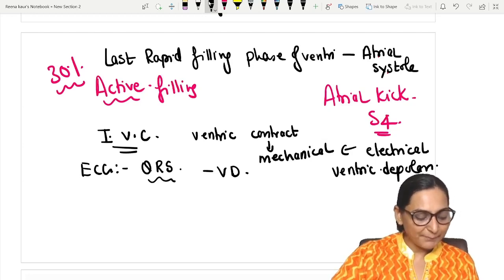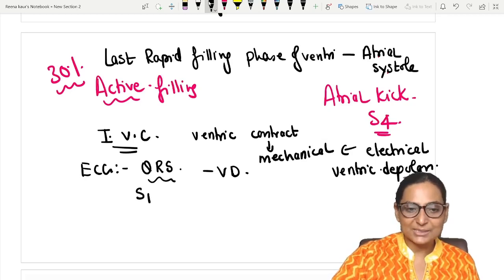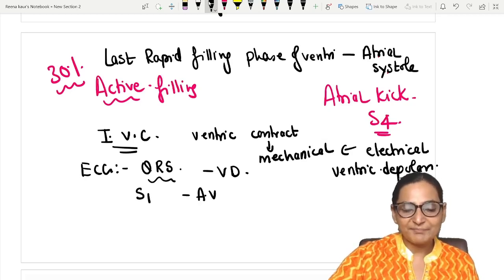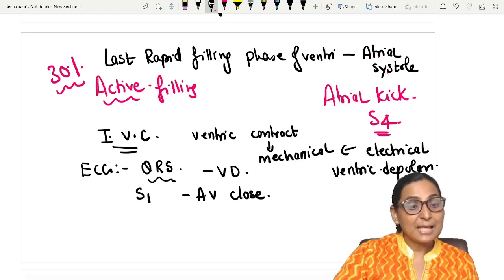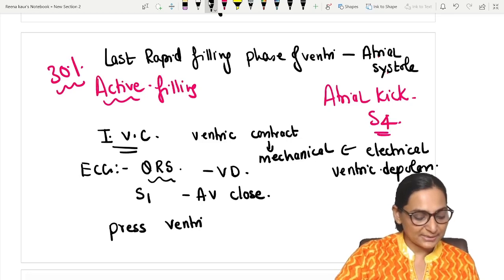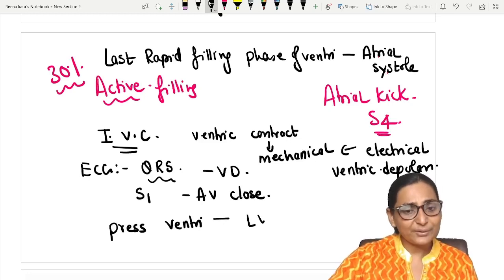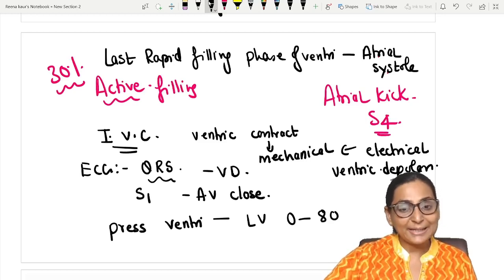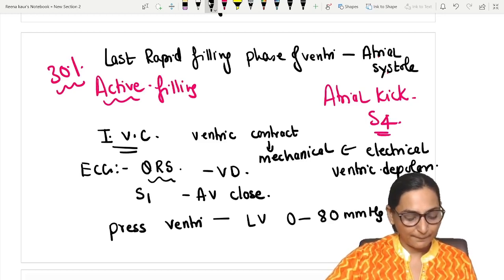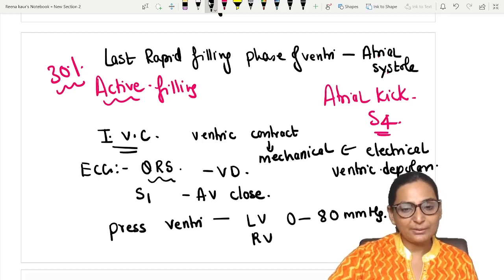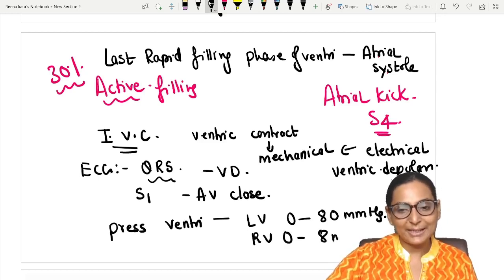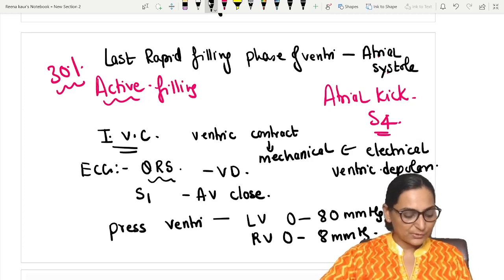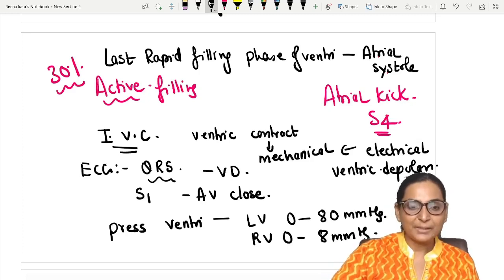So we learned that first there is ventricular depolarization, which is shown by the QRS complex in the ECG. The major changes over here are S1, because the AV valves close, and the pressure in the ventricles rises. In the left ventricle from 0 to about 80 mmHg, whereas in the right ventricle from 0 to around 8 mmHg. So there will be a rise of pressure.